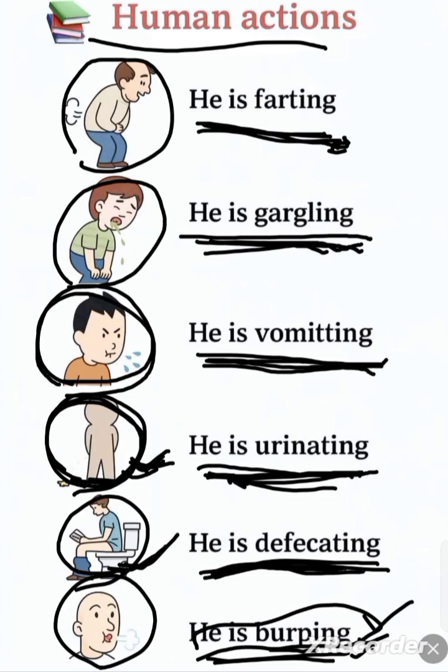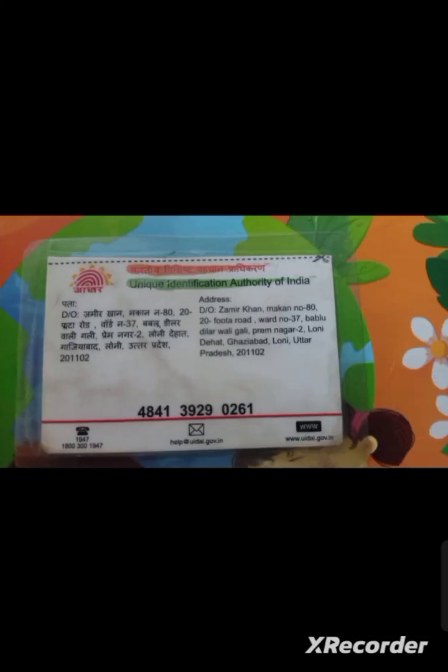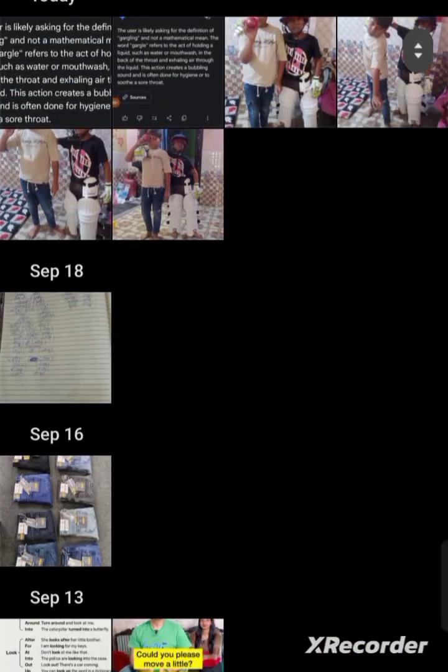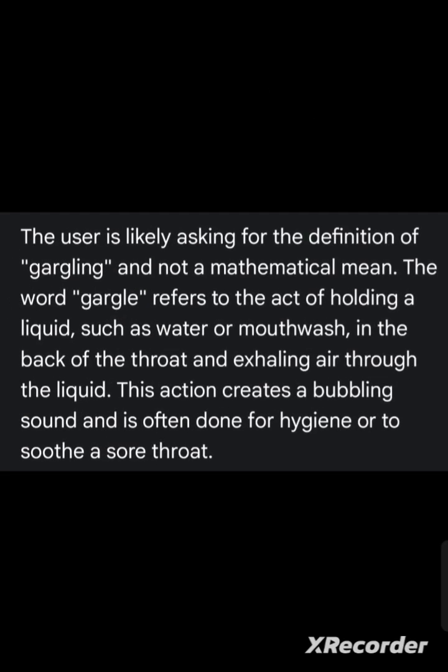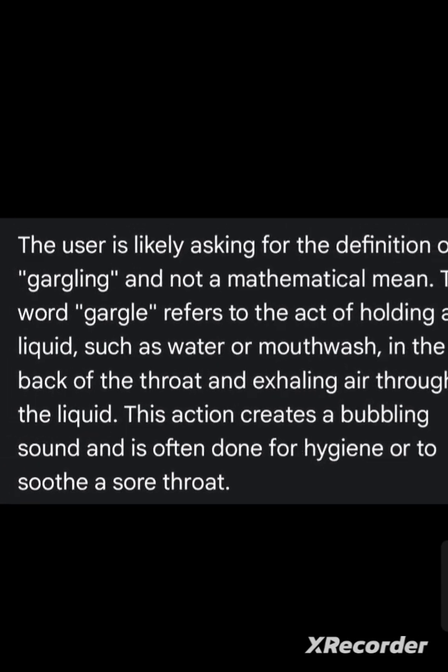So we can learn what is the meaning of urinating. What is the meaning of urinating?